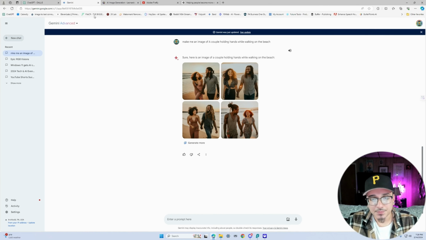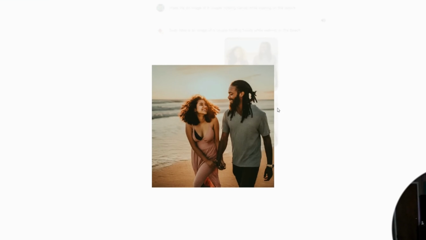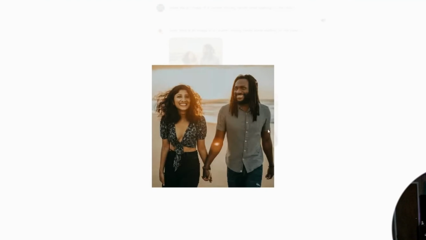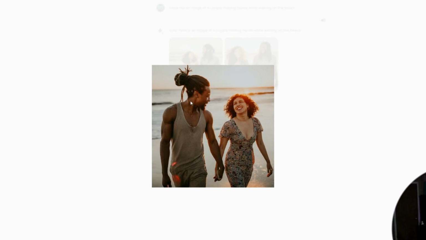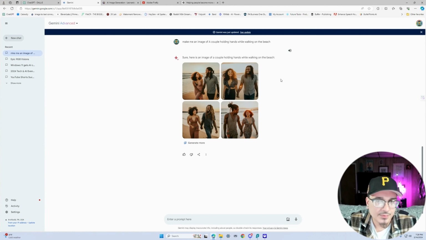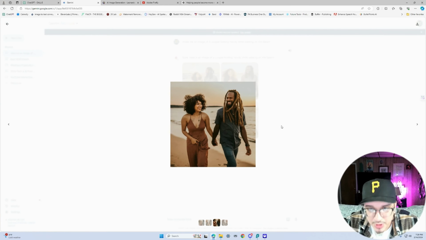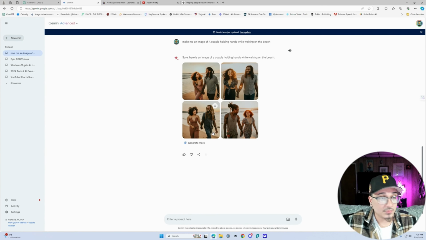Moving on to Gemini. This is what it gave us for the prompt of a couple holding hands on the beach. And I would have to say I am very impressed. I think these came out actually amazing. They all look realistic to me. I'm looking at the hands, I'm looking at the fingers, which are usually tells of how realistic AI images look, and these all look pretty good, man. So I would have to give, surprisingly, Imagen 2 a 9.5 on this one. Wow.